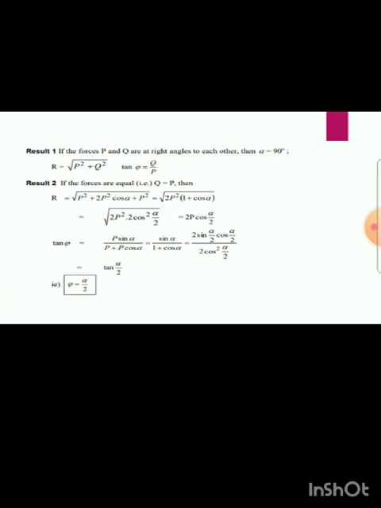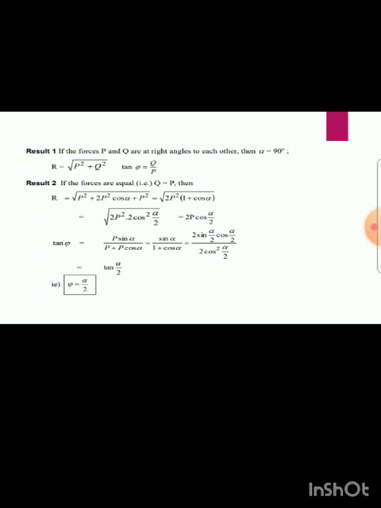It's nothing but tan theta is equal to CE divided by AE. So we are substituting the values for CE and AE. We'll get Q sin alpha divided by P plus Q cos alpha. Now we are seeing three results for this proof. Result 1: the forces P and Q are at a right angle to each other. That means alpha is 90. So we'll get the resultant is equal to root of P squared plus Q squared, and tan theta is equal to Q by P.